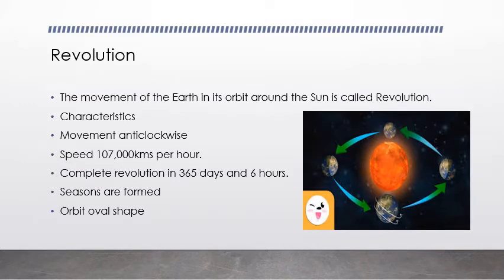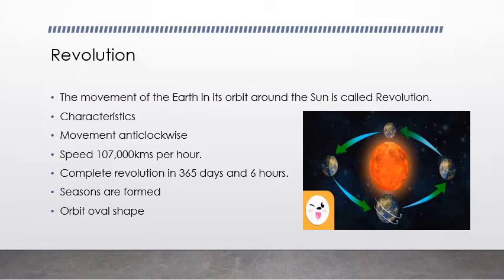Then comes revolution. Look at this picture. Earth is revolving around the sun. When an object is revolving around some other object, this is called revolution. And what is rotation? When an object is rotating around its own axis, this is called rotation. So the movement of the Earth in its orbit around the sun is called revolution.